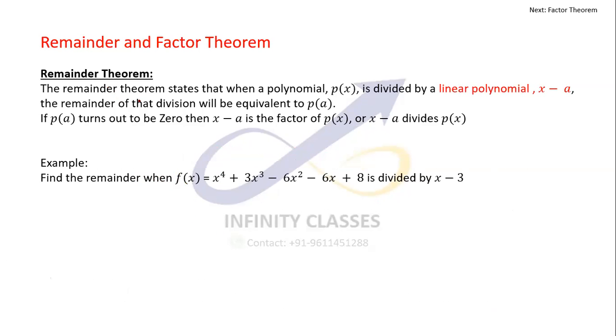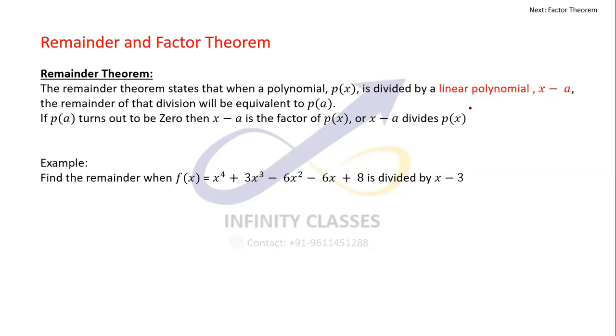Here comes the remainder theorem. Pretty much known to you all, but again repeating it. The remainder theorem states that when a polynomial p(x) is divided by a linear polynomial x minus a, then the remainder of that division will be equal to p of a.